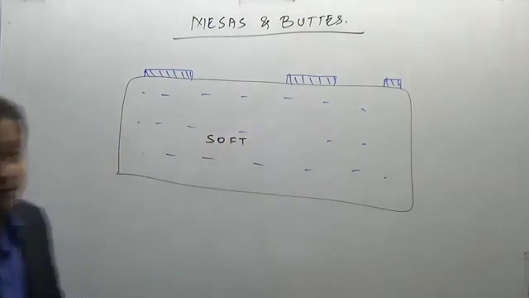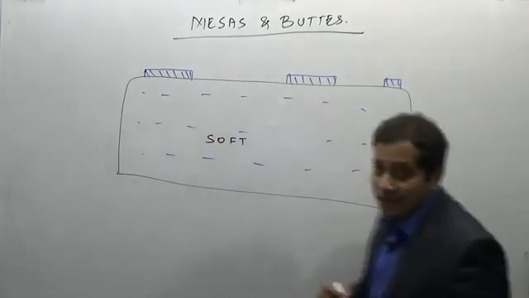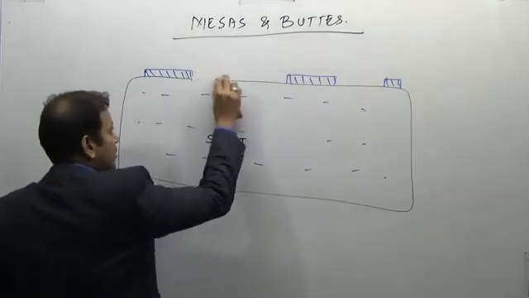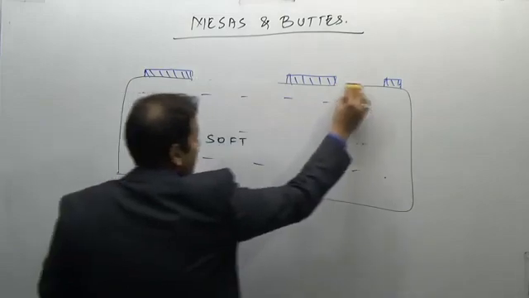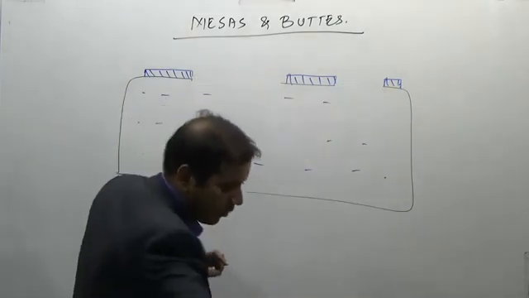In such landforms, obviously the softer rock will get more eroded as compared to the hard rocks. So as a result, due to weathering and erosion, the softer rocks will get eroded, and in the end a topography somewhat like this will be formed.